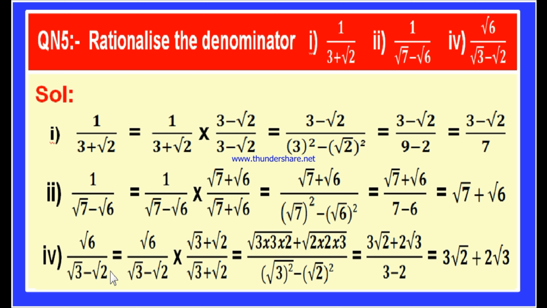Converting a denominator which is an irrational number into a rational number is called rationalizing the denominator. At times, you may have irrational numbers at the numerator. In such a case, if you are asked to rationalize the numerator, then you have to multiply the numerator with the rationalizing factor, so that you will get a rational number at the numerator place. That is called rationalizing the numerator.